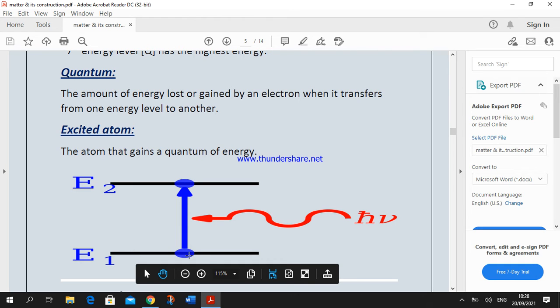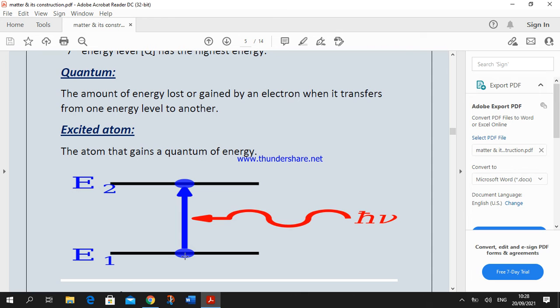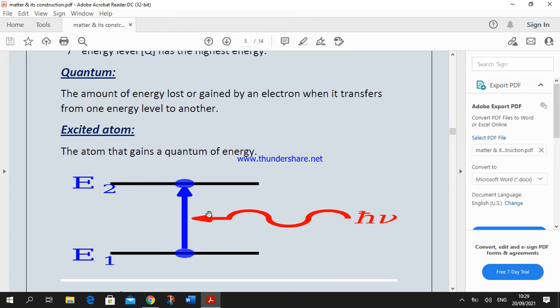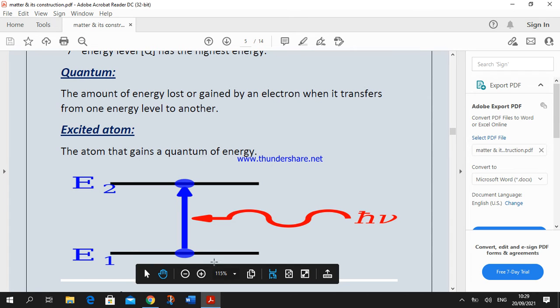And the electron can't transfer into a higher energy level, okay, unless it gains energy, okay? When the electron gains an amount of energy, okay, this amount is known as a quantum, so it can transfer from one energy level to another, from the lowest one to the higher, okay, from the low energy level to the higher, okay? So the quantum, and during a chemical reaction, if the electron loses the amount of energy, okay, it can return back to its normal level, okay?